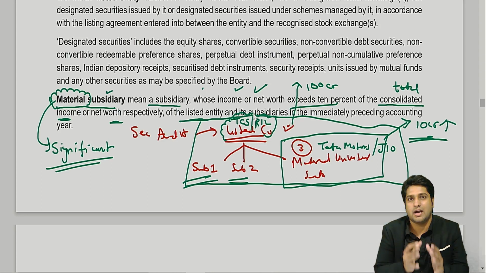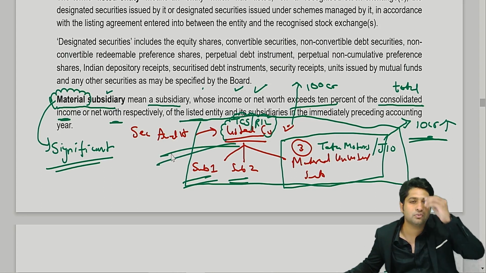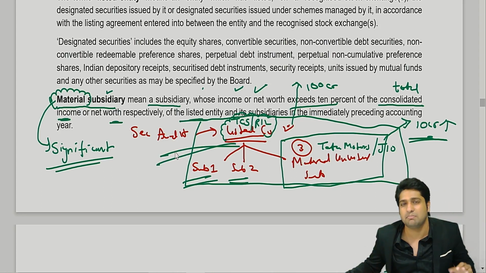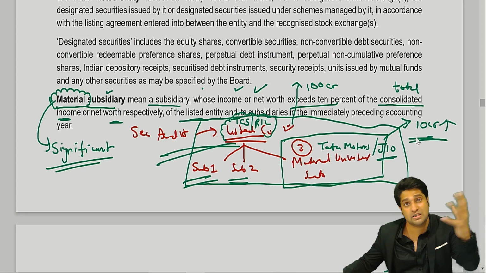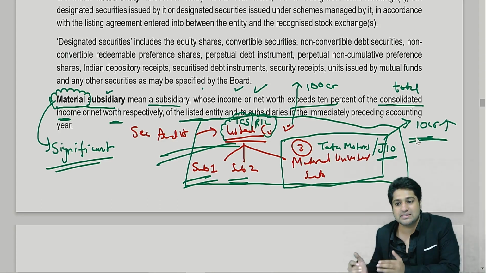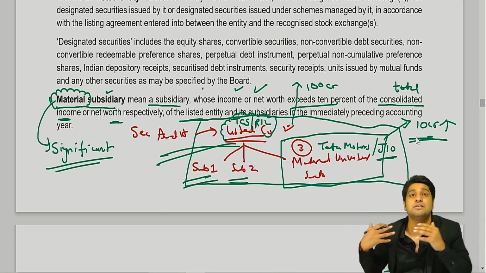Yes, sir. So again, I'll just repeat. A company like Reliance and all of them, they might have multiple, 60, 70 subsidiaries. But not all the subsidiaries are picking up. There might be one company which must have been giving 10% of the entire group's income. So we can say that this company is though unlisted, but is material.